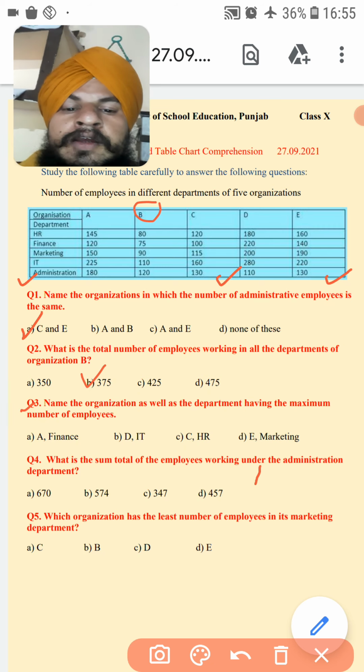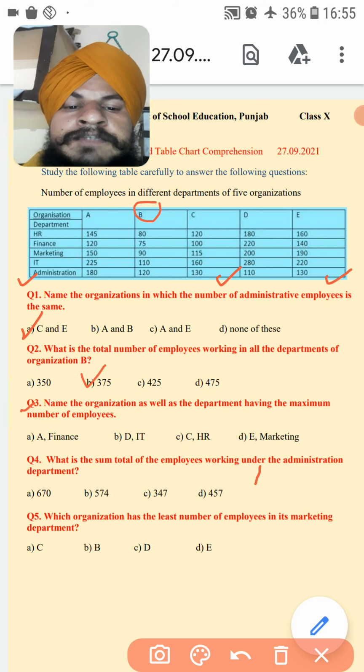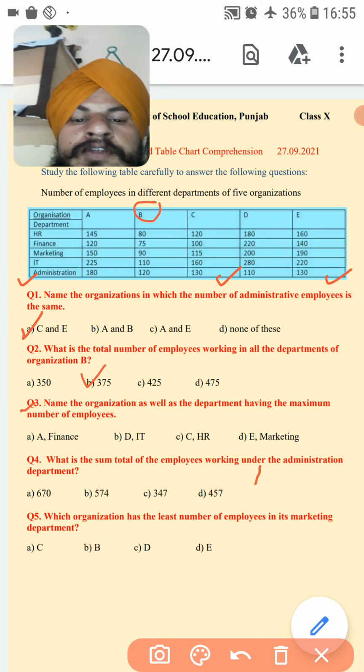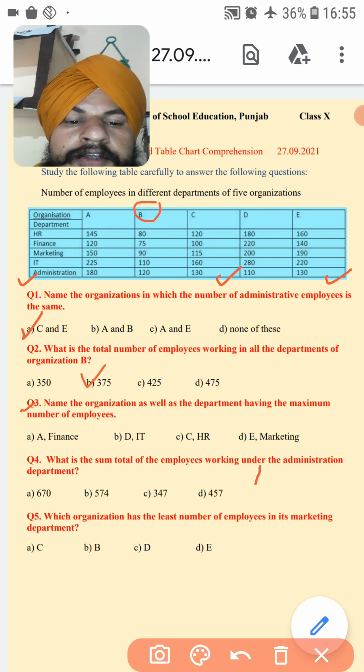Question number 3, name the organization as well as the department having the maximum number of employees. So which organization and which department has the maximum number of employees? Okay, so we will see this.